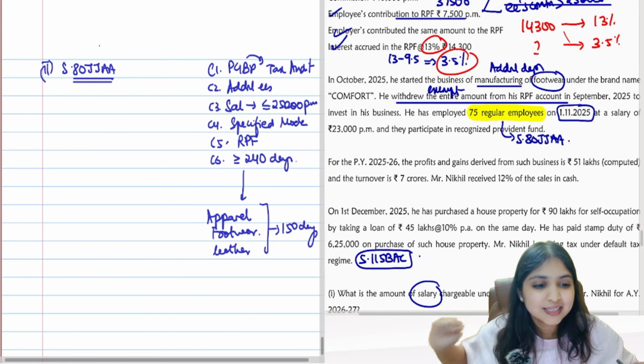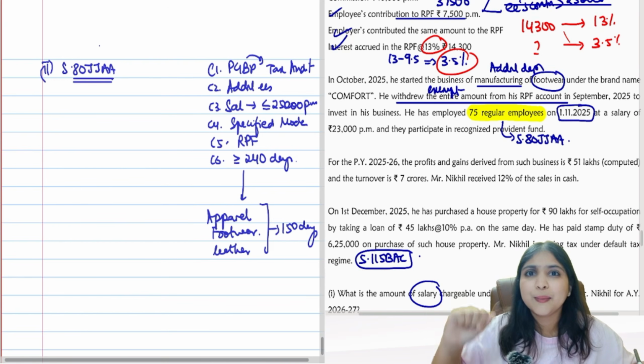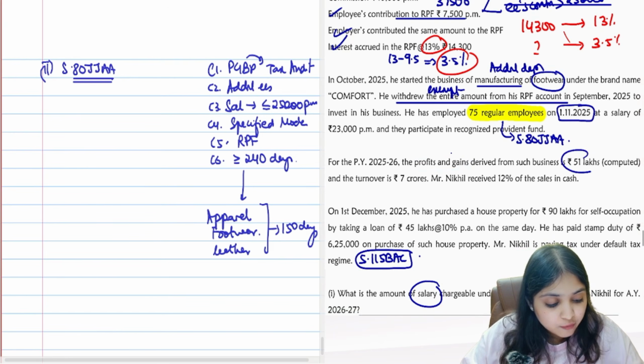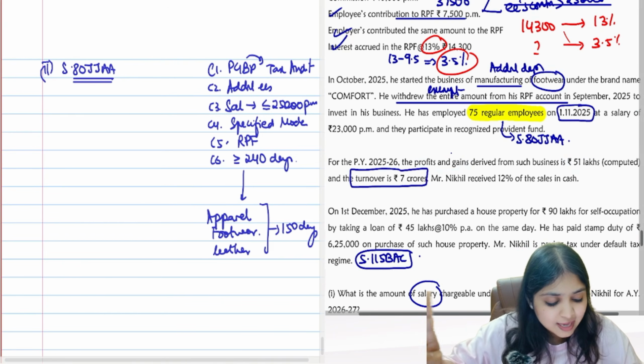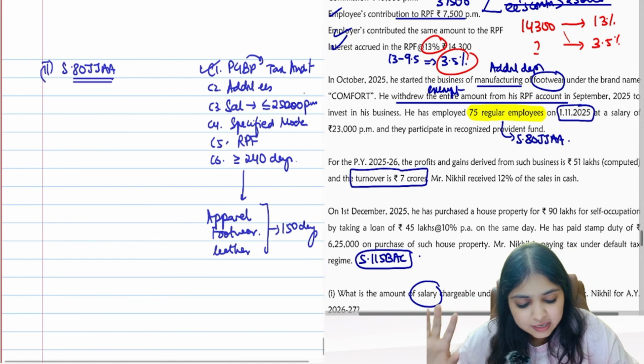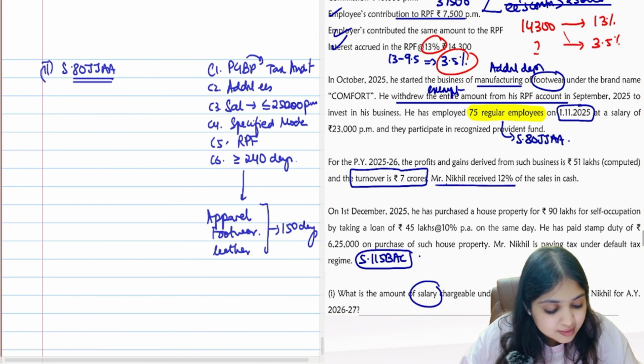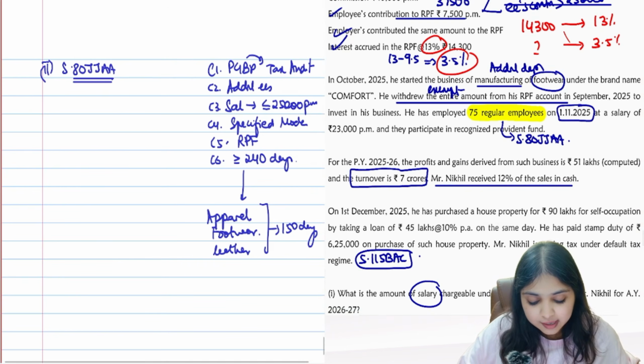Do you remember these conditions? Yes, let us check whether these conditions are fulfilled or not. The question says the PGBP of the assessee is 51 lakhs. Turnover is 7 crores. 7 crores turnover means definitely tax audit will be applicable for the assessee. I'll tell you why. The question says Mr. Nikhil received 12% of the sales in cash. Listen to me.